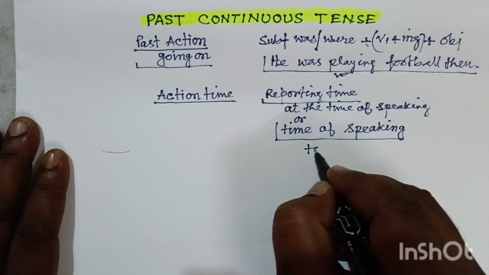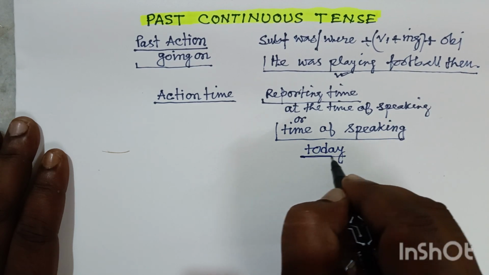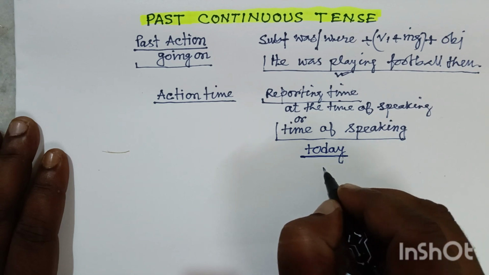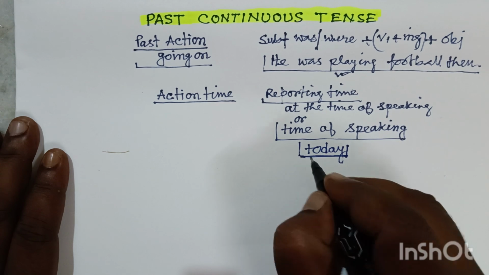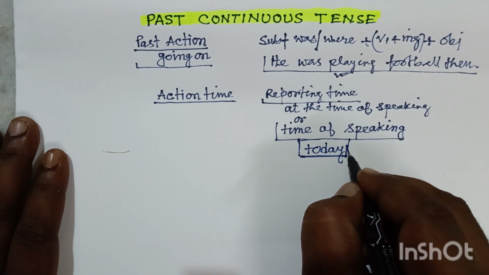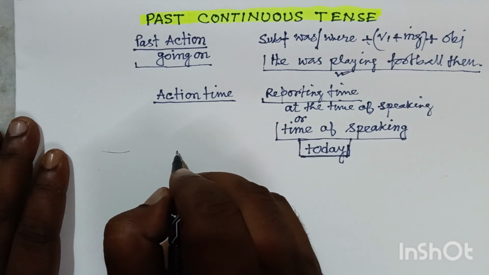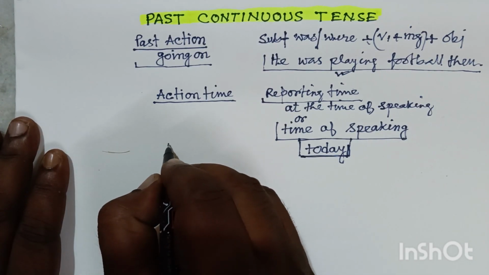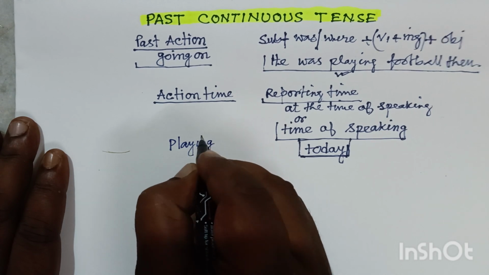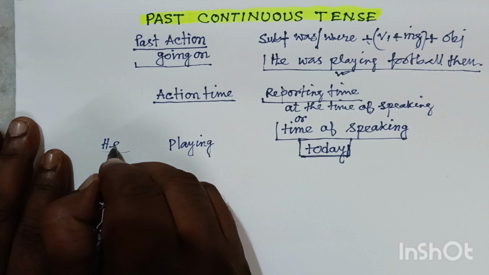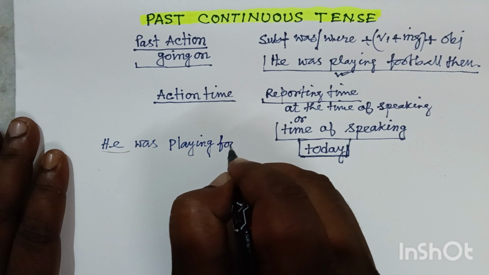Suppose this is today. This is the time when I am reporting anything. So in respect of this time, this action is past. Suppose the action is playing. He was playing football.